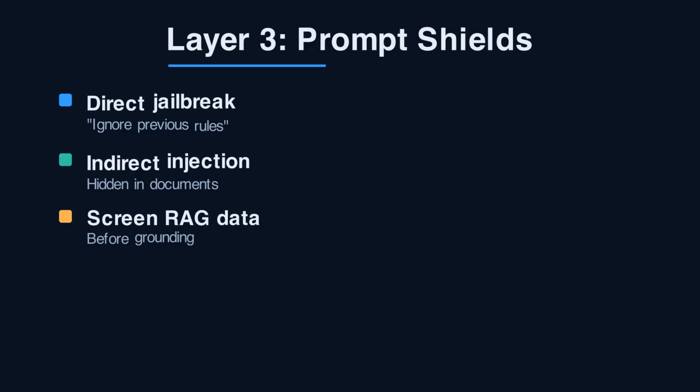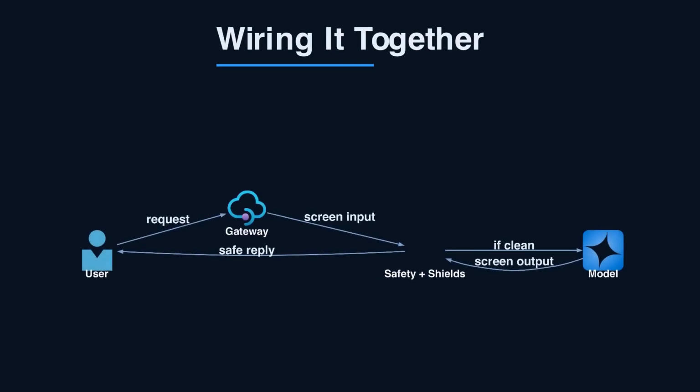Think of it as the lock specifically for the injection threat that the other 2 layers simply weren't designed to catch. Here's the defense in-depth picture. The client hits API management, which fronts every request and enforces auth and rate limits. From there, input passes through content safety and prompt shields before reaching Azure OpenAI, where your system prompt steers generation. The response loops back through content safety on the way out, and everything is logged.